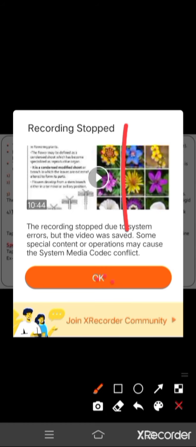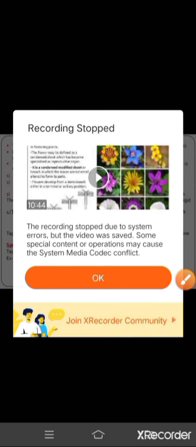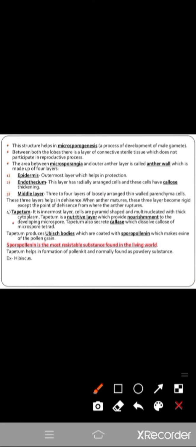This is very important. So tapetum is very important here. It is the innermost layer, with cells which are pyramid in shape and multinucleated. This point is very important. The tapetum layer is multinucleated with thick cytoplasm. Tapetum is a nutritive layer. The function of the tapetum is that it provides nutrition or nourishment to the developing microspores.